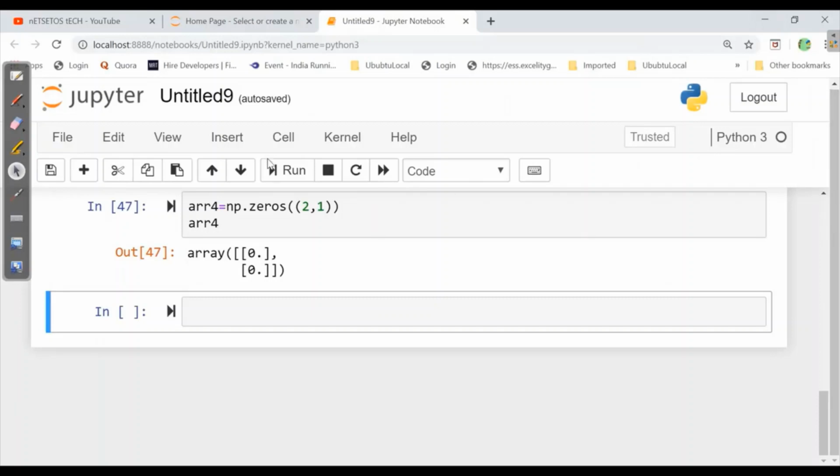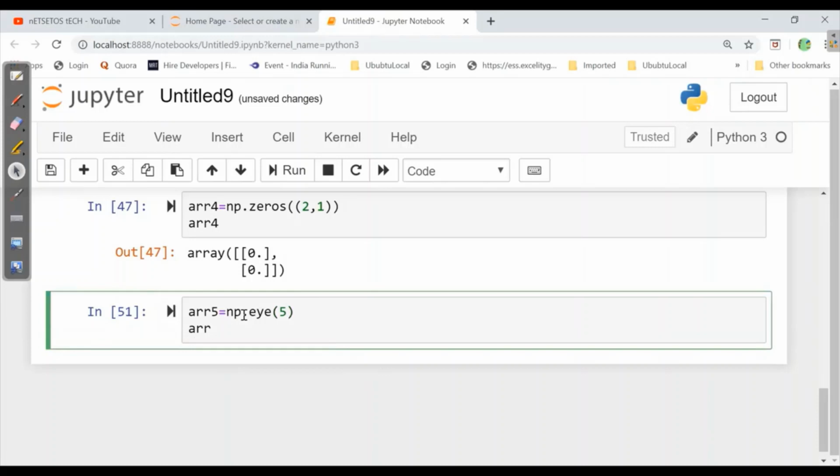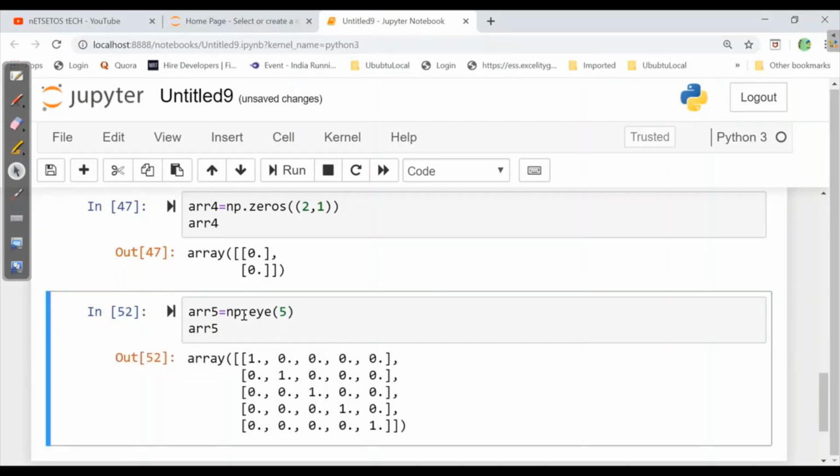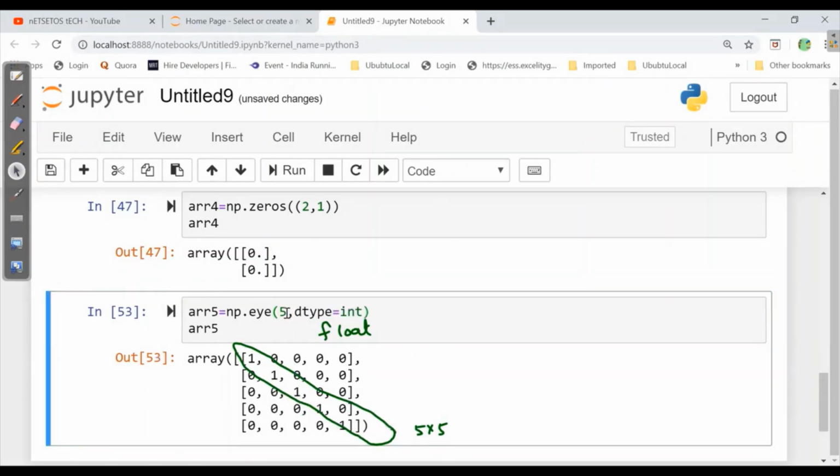Here I write ARR5 is equal to np.I, and I'll give 5 this time. When I print this ARR5, I got a 5 cross 5 matrix, and here it is following the identity matrix. That means all diagonals will be 1. But by default, it will be treated as float values. Now if I ask for dtype is equal to int and run this, I got all the diagonal values as int.